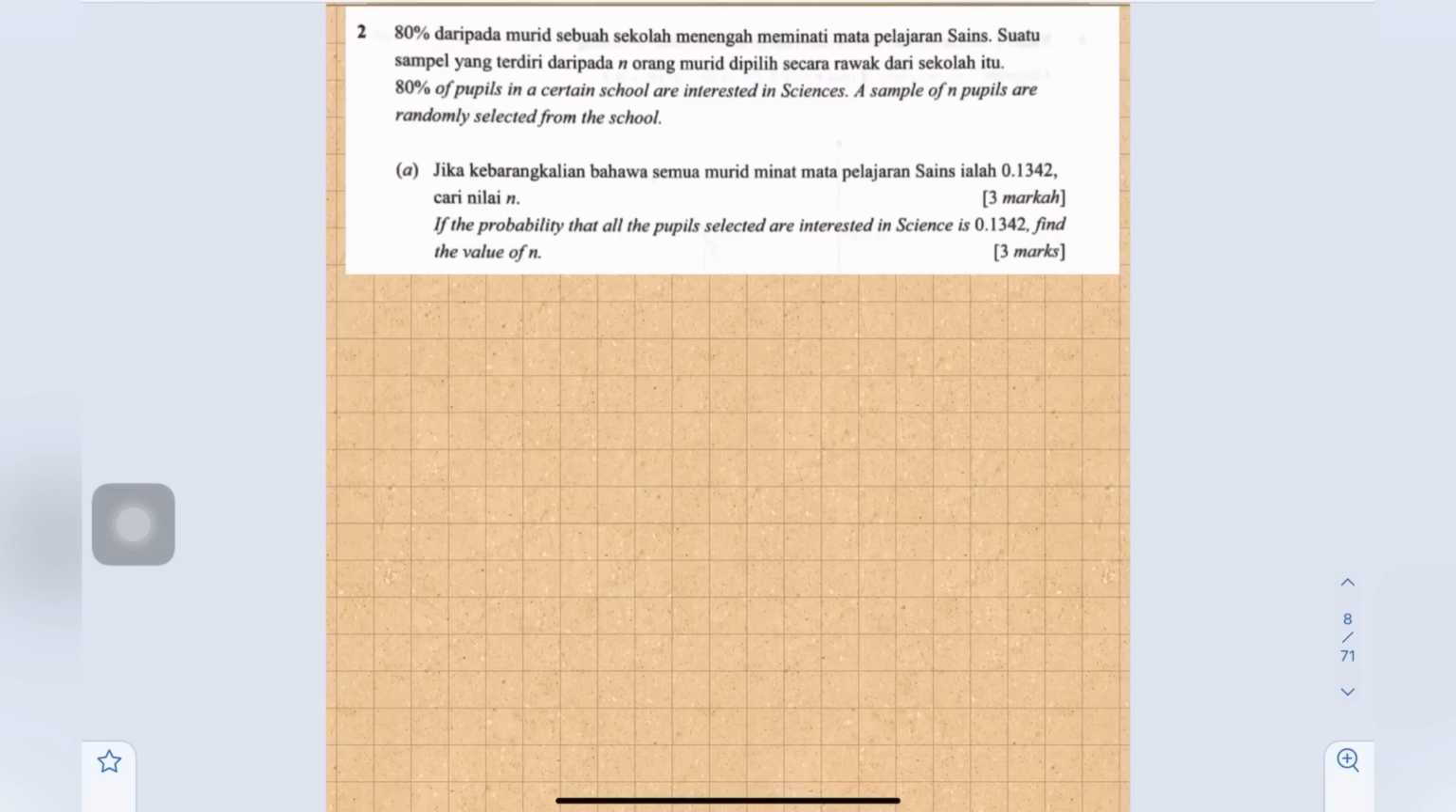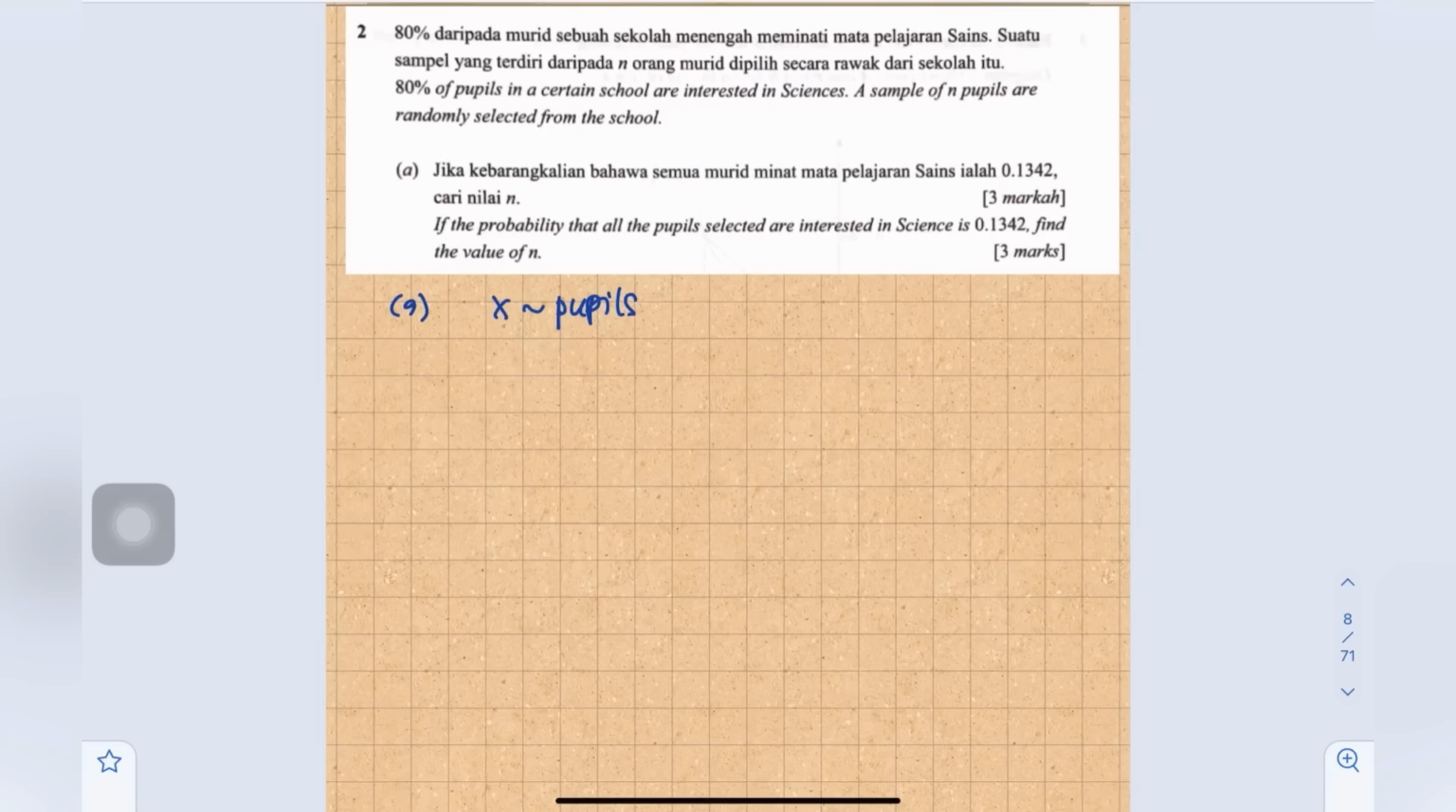Number 2, 80% of people in a certain school are interested in sciences. A sample of n people are randomly selected from the school. A, if the probability that all the people selected are interested in science is 0.1342, find the value of n. The variable here is people. People is a discrete random variable. So for this situation, we can use binomial distribution.